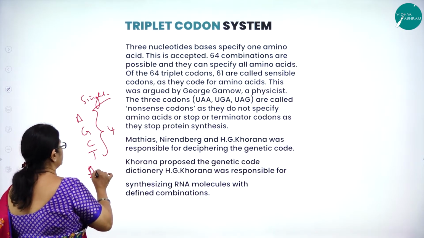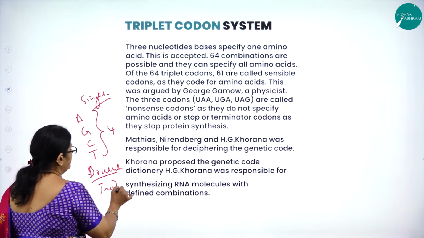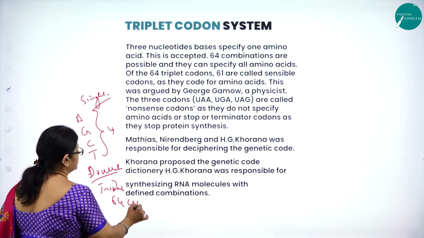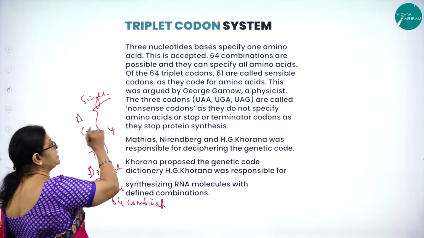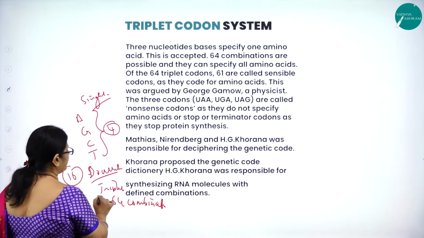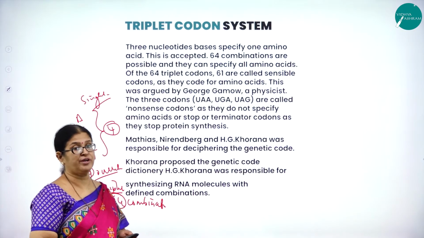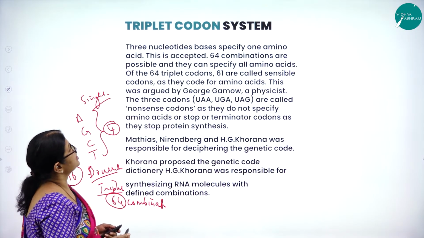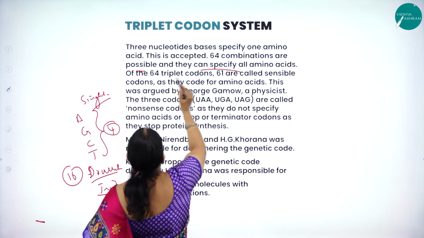For doublet codon system, it is not. But for triplet, we get 64 combinations. When we go for singlet codon system, we'll get only 4. Doublet, we get only 16. But for triplet, we get 64 combinations, which is more than sufficient for coding for 20 amino acids. So 64 combinations are possible and they can specify all amino acids.